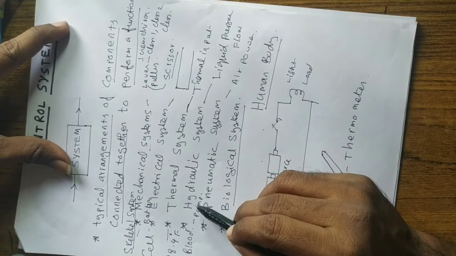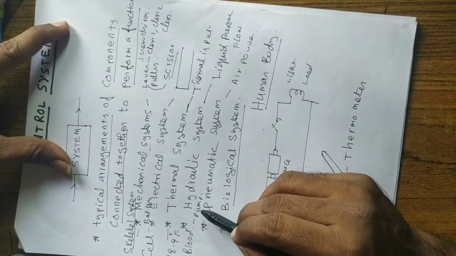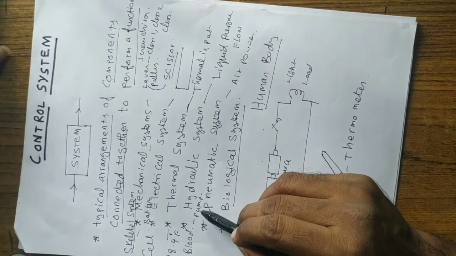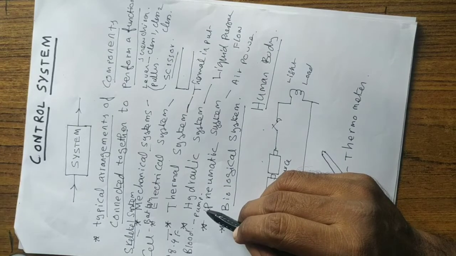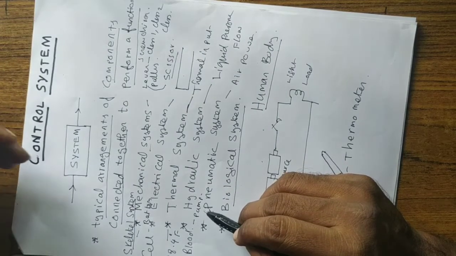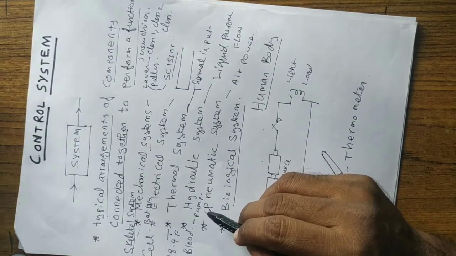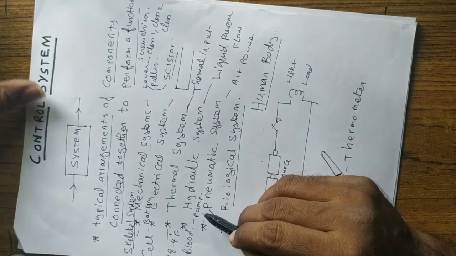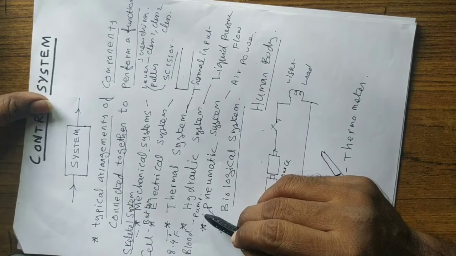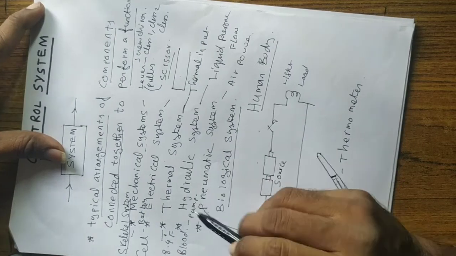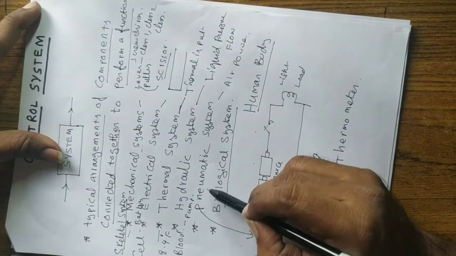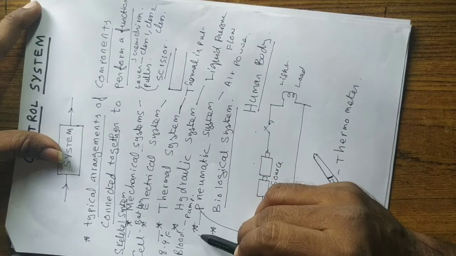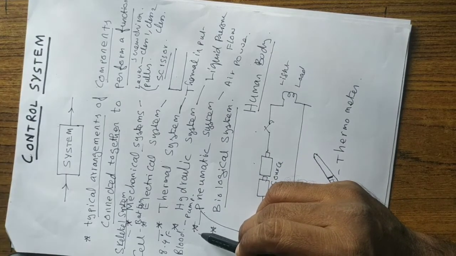See, the hydraulic controller, the heart, the pump, pumping the blood, also maintains the pressure in the blood vessels, right? Blood pressure, systolic and diastolic pressures, are being maintained by the brain and heart in our human body. So we have a hydraulic system also in the human body, and then the pneumatic system in our human body.